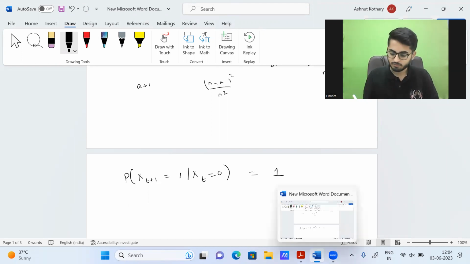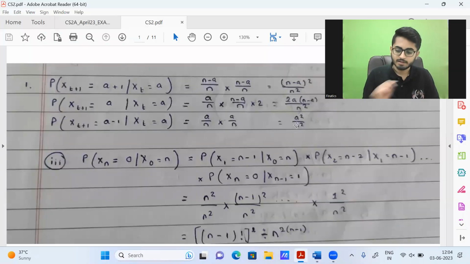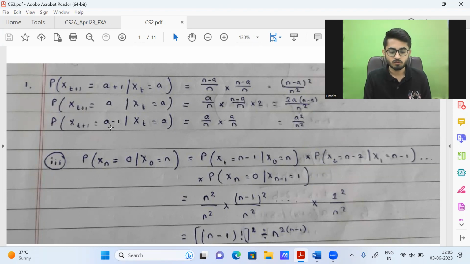In fact, I guess we might get this from here as well. Let me just see. If A is taking the value 0, so this becomes 1. I have n minus A whole square by n square, which becomes n square by n square, and it takes the value 1 only. And automatically these two will take the value 0. So this would be giving probability Xt plus 1 equal to minus 1, given Xt equal to 0. This will be giving nothing but 0 only.